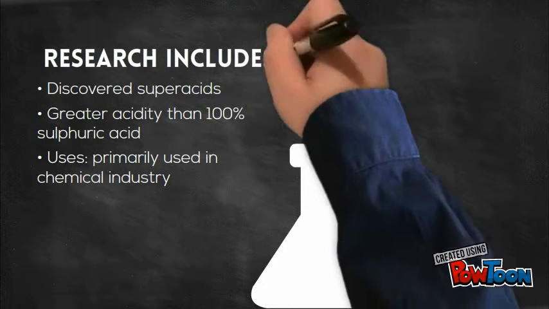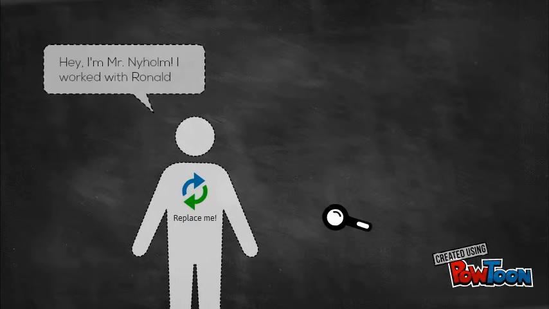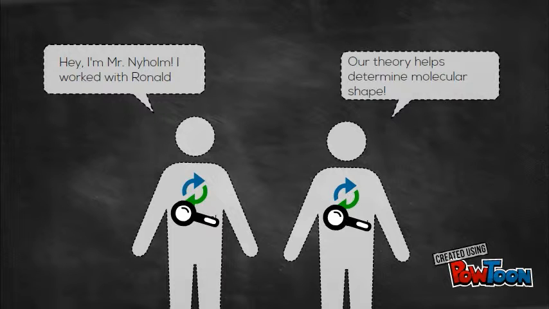In addition, he also investigated non-aqueous acidic solvents, where he discovered the highest known acidity, called superacids. Superacids have a more acidic pH compared to 100% sulfuric acid, thus allowing them to react with hydrocarbons, and they are the primary catalyst in the chemical industry. His most significant research, with Ronald Nyholm, developed valence shell electron pair repulsion theory, also known as the VSEPR theory.